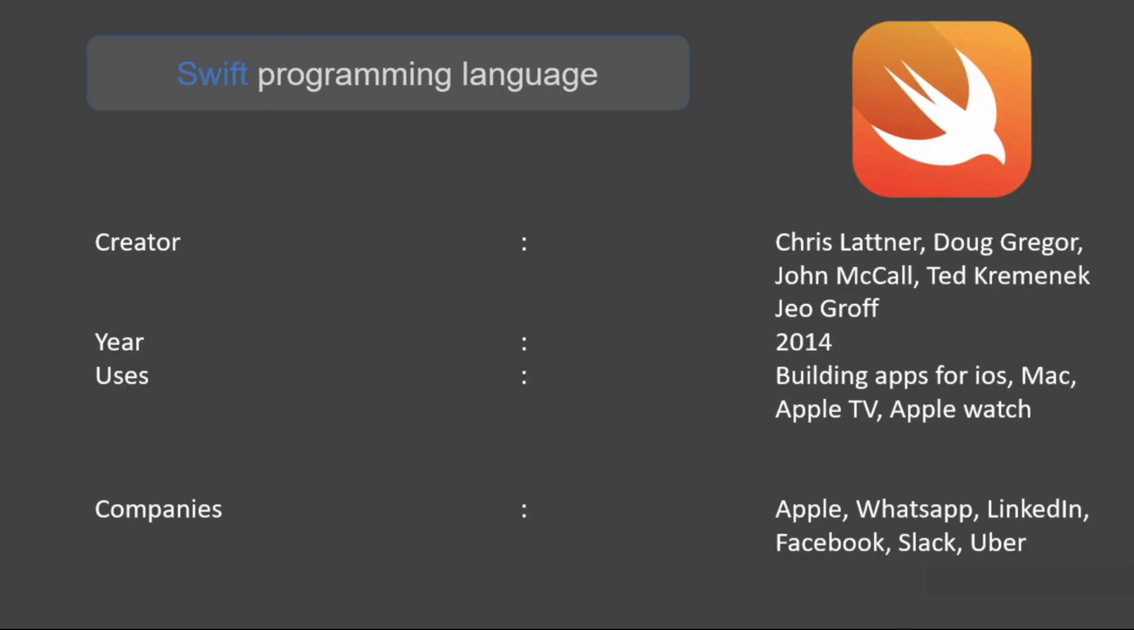The next programming language is Swift. It is created by Chris Lattner, Doug Gregor, John McCall, Ted Kremenek, and others. It was created in the year 2014. It is mainly used for building apps for iOS, Mac, Apple TV and Apple Watch, and the main companies which are using Swift are Apple, WhatsApp, LinkedIn, Facebook, Slack and Uber.